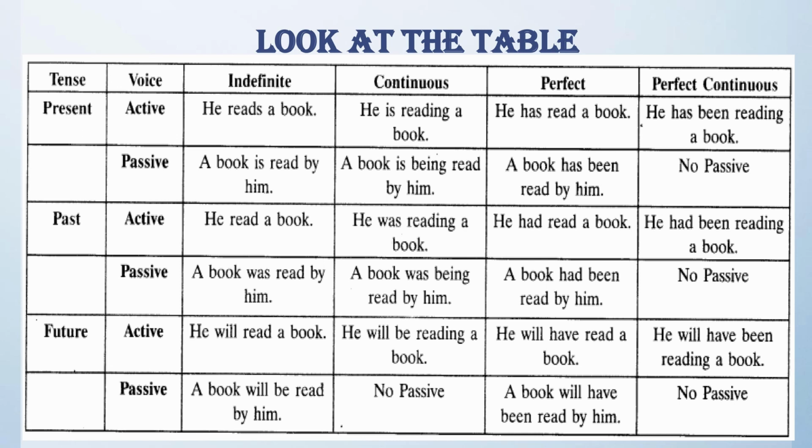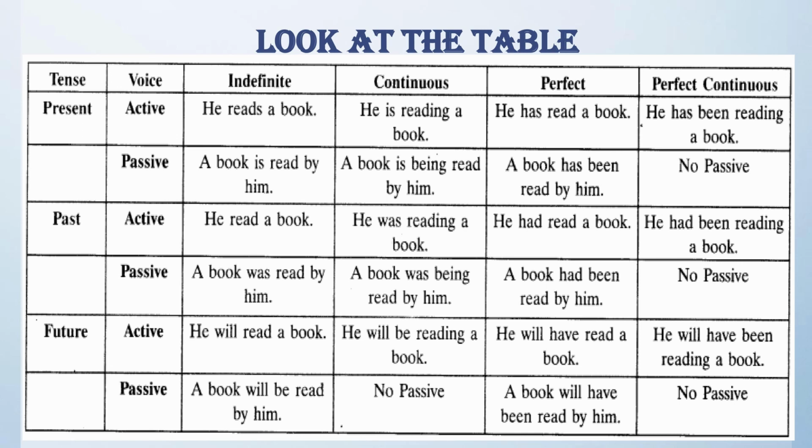We have not changed the tense. We only added the be form of the verb, the past participle, and the preposition by. Second example, he is reading a book. In passive voice, a book is being read by him. Third, he has read a book. In passive voice, a book has been read by him.